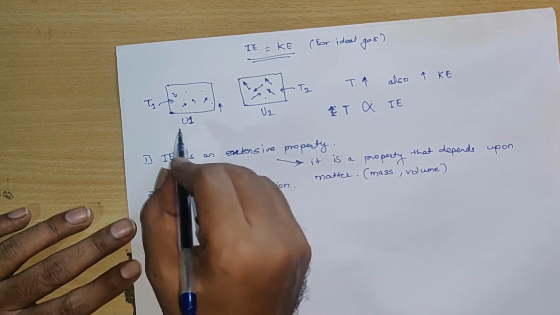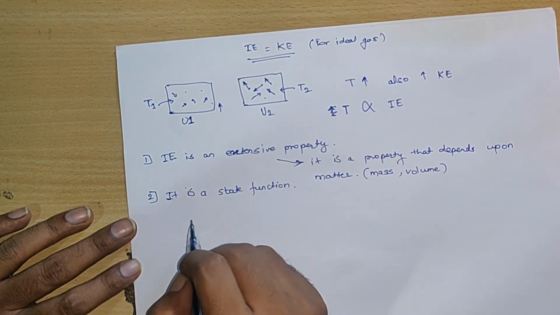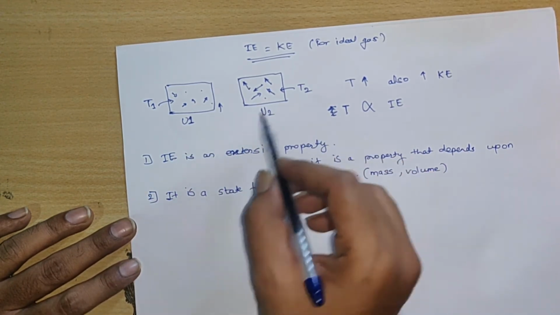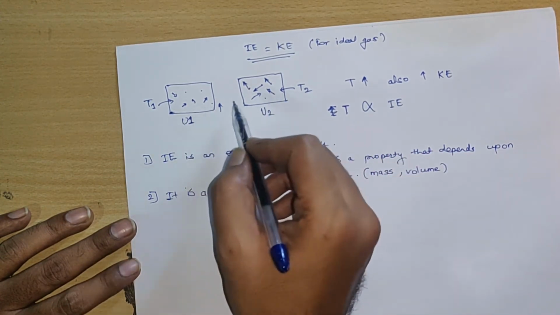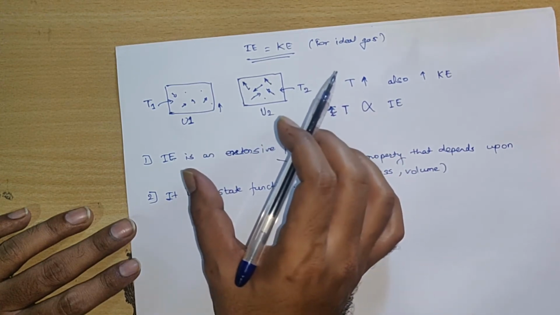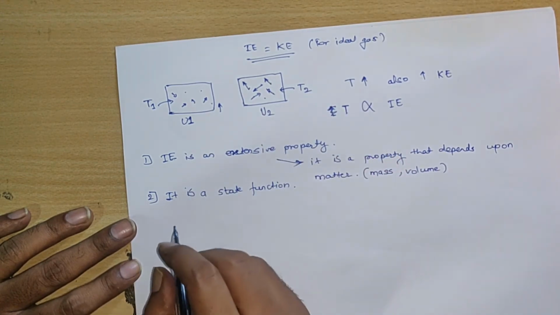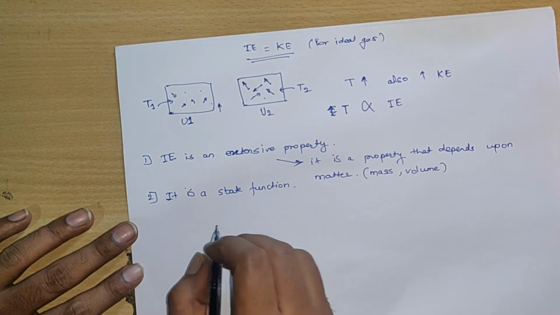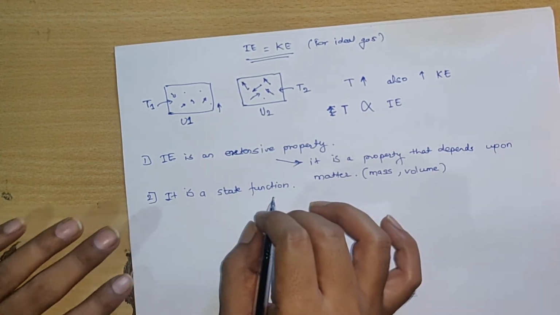So it depends on the state at which you are measuring. It does not depend on the path by which the temperature or state has changed, but on the state at which you are measuring. So it is a state function. Okay, so those are the two things I wanted to mention here.